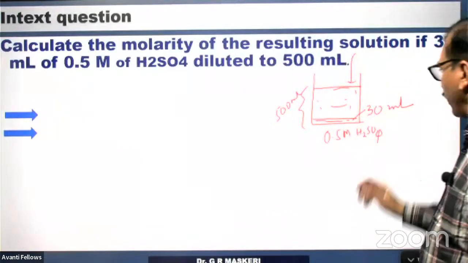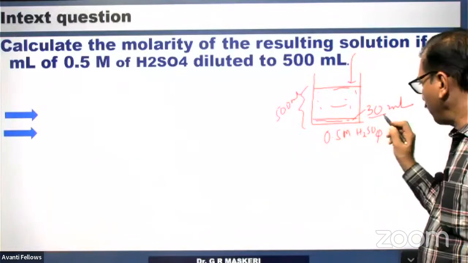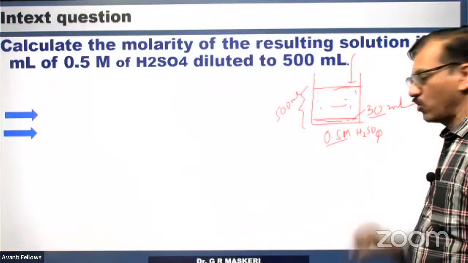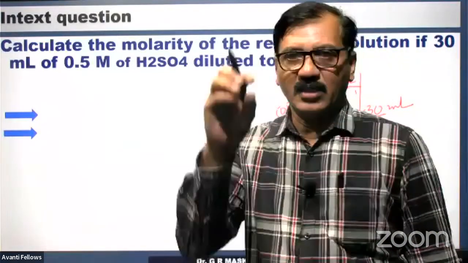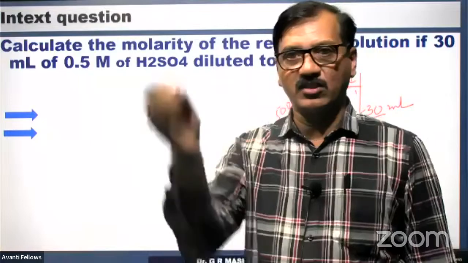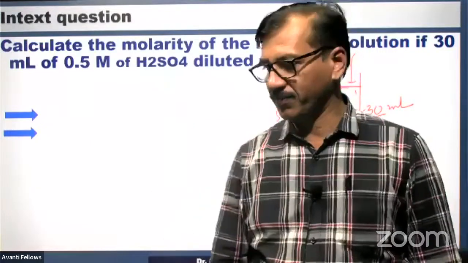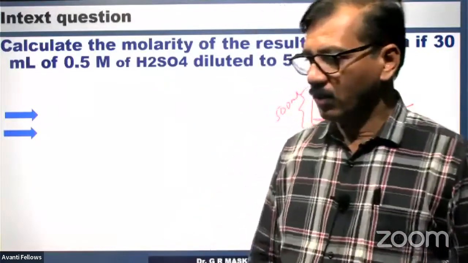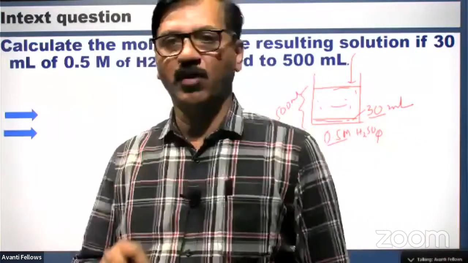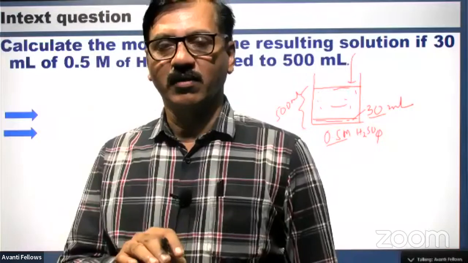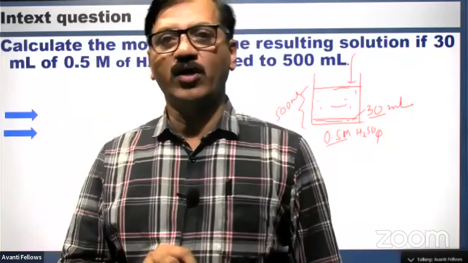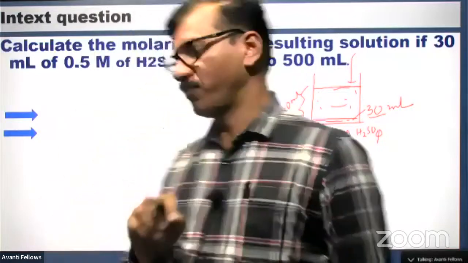So what you have to find out is, 30 ml of 0.5 m solution is taken. How many moles of H2SO4 are taken there? Because the number of moles of H2SO4 doesn't change when water is being added. Number of moles of H2SO4 doesn't change if water is added.